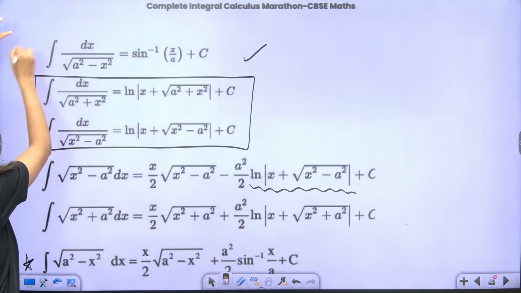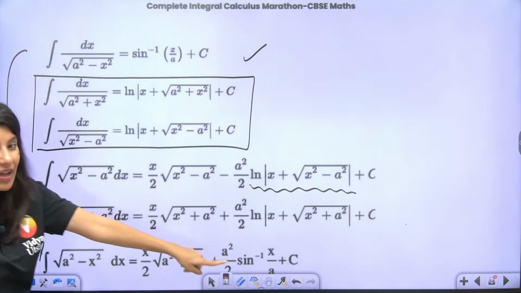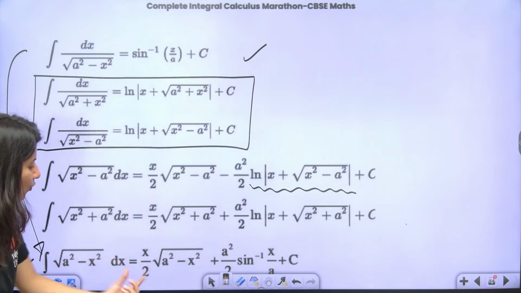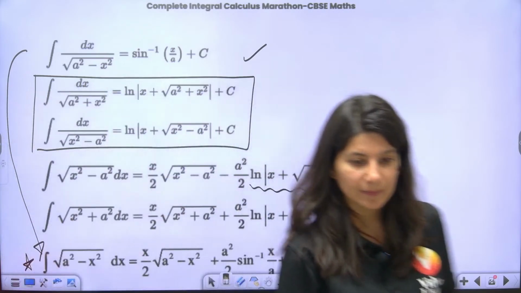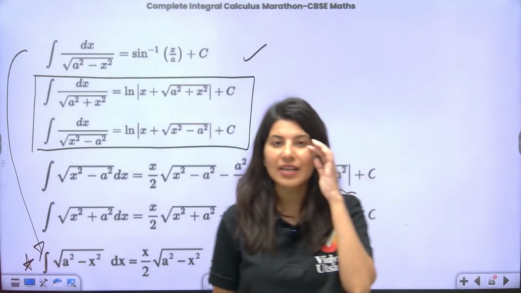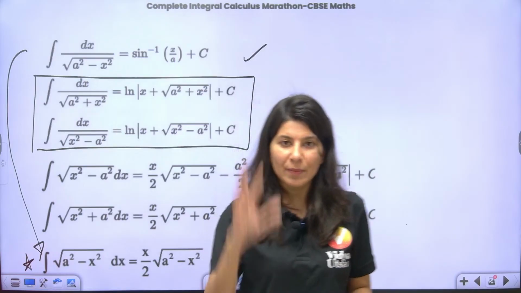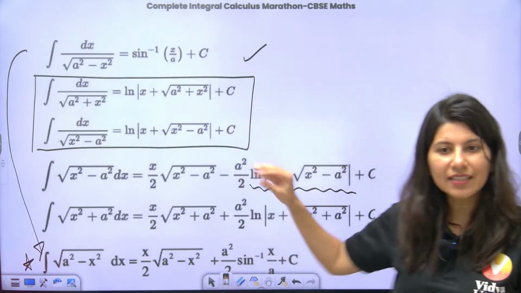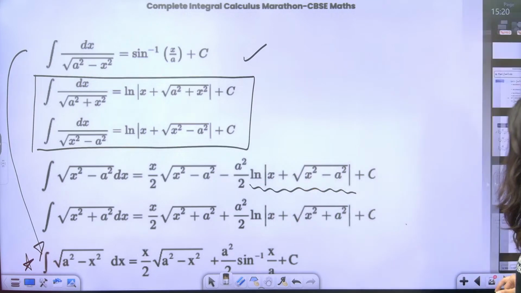Can you see this and this have some correlation? This is in the denominator, this is in the numerator. That is why sine inverse will be there. This is a trick to remember: x by 2 copy paste plus a square by 2 sine inverse x by a. Okay, so just write down all the formulas. Although I'm going to take a formula revision session, guys, on 8th March at 5 o'clock in the morning, so I'm going to revise everything and tell you the trick at one place. But right now just keep remembering whatever you can remember, and keep applying also.